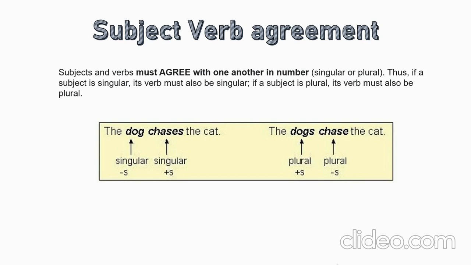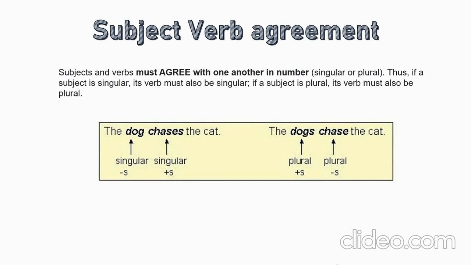So, what is subject verb agreement? That is so simple: subjects and verbs must agree with one another in number. That is, a singular subject should have a singular verb and a plural subject should have a plural verb. But the way subjects form the singular and the way verbs form the singular is different. So, let's see the first example.